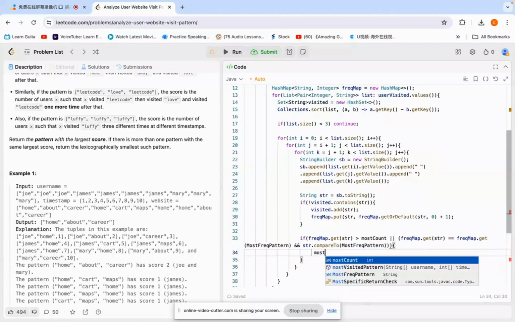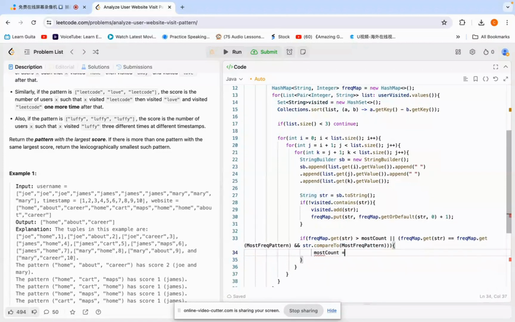Here we update the most count, right? So we use freq map get str, and we also need to update the most frequent pattern equal to str.